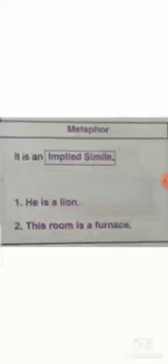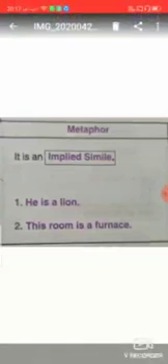The first sentence is, he is a lion. That means he is compared with a lion. He is a person and this person is compared with a lion in an indirect way. Here we are not finding as or like or anything like words in it.